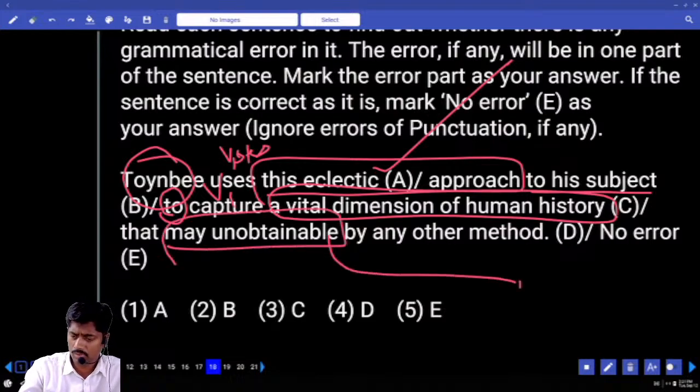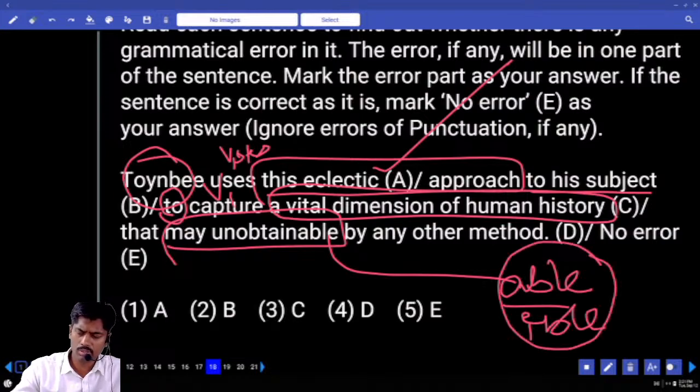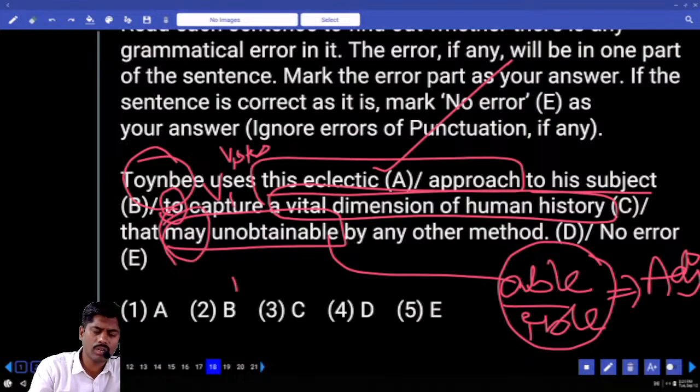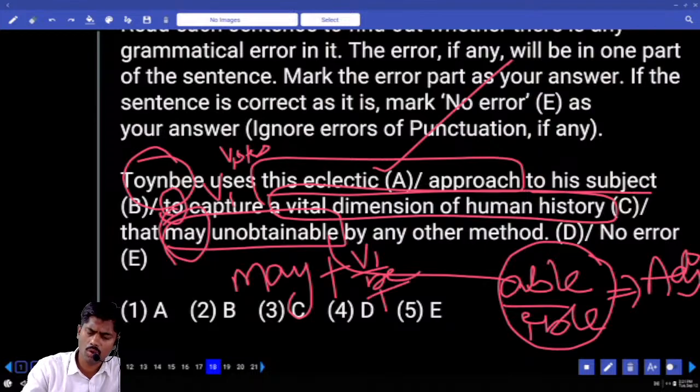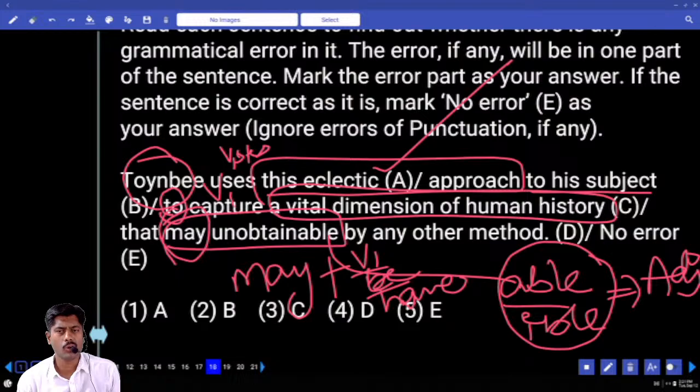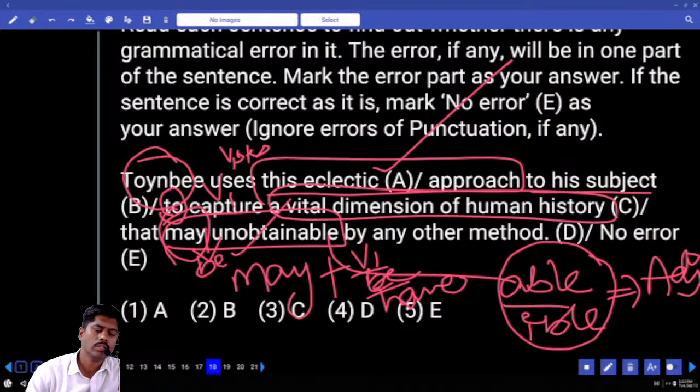If a word is ending with able, ible, what is it? Capable, possible, adjective. And what can I use after a modal verb? After any modal verb, V1 or be or have. So "that may obtainable" is wrong. After getting a job, "she may happy" is wrong. She may be happy. Similarly, obtainable is an adjective, I require be. That may be obtainable is the right answer.